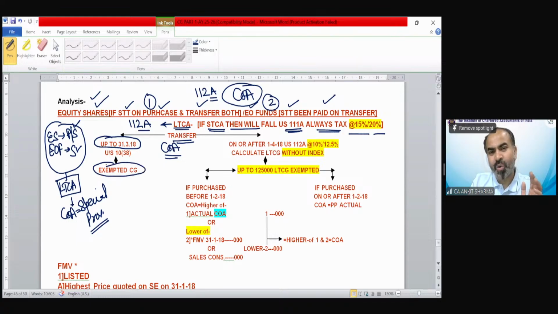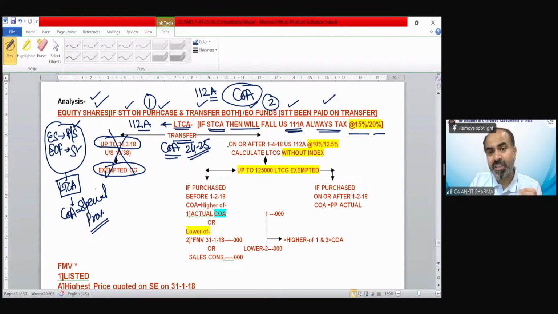So because this is an old year, we do not need to learn this provision, because in our examination, the transfer year would be, of course, 24-25. So this was old provision that if these kind of share has been transferred up to 2018, that would be exempted. So just skip that provision. We are discussing what would be the cost of acquisition now.